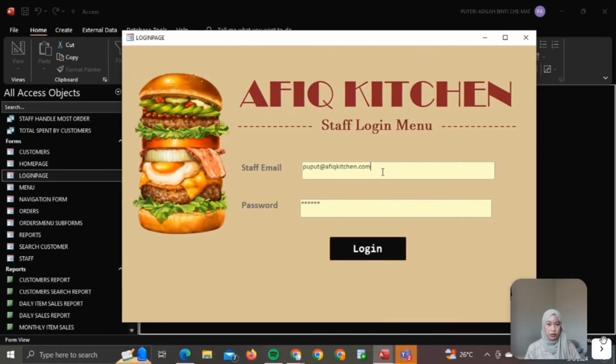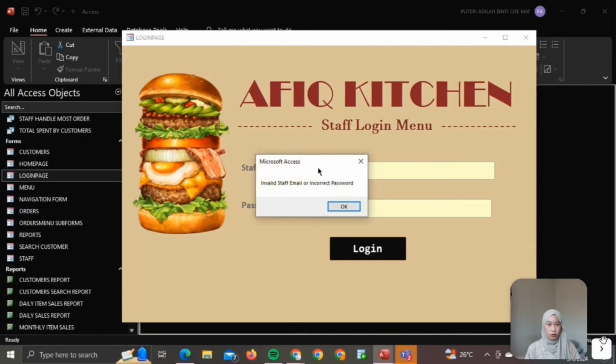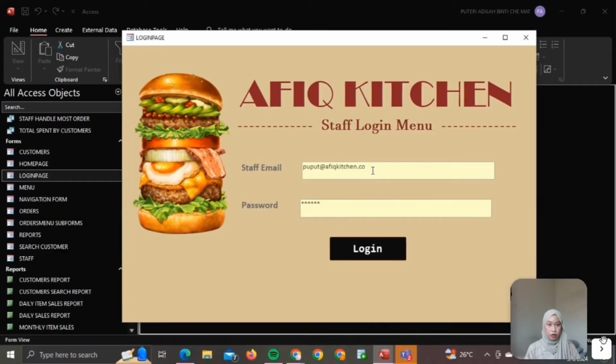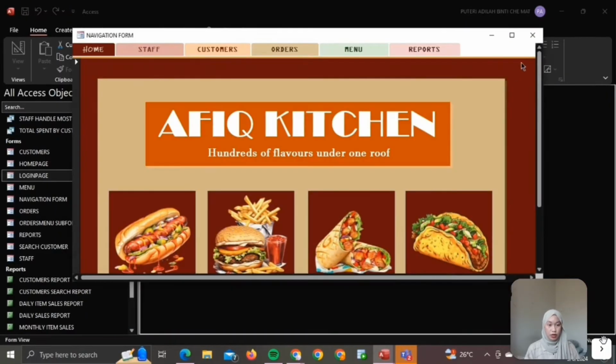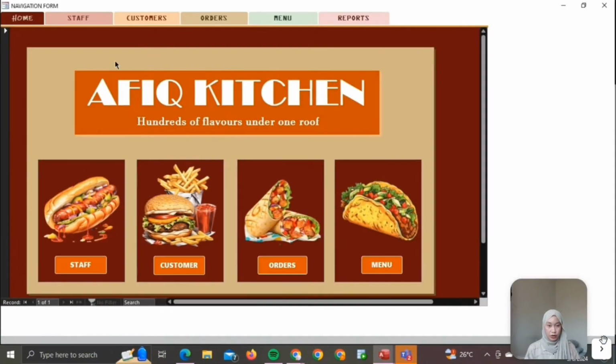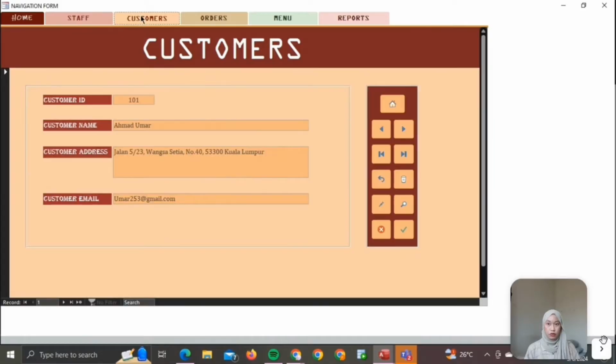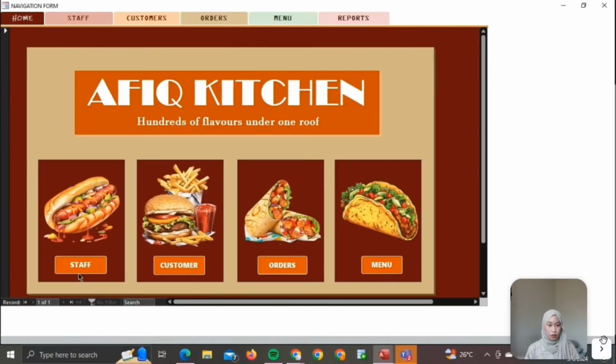Now I'm going to try to enter the wrong email. So it will also display the error message. Now I'm going to enter the right one. So please make sure the password and also email are right. Now this is our home page. There is a navigation control and also buttons, so you can just click on them to use.